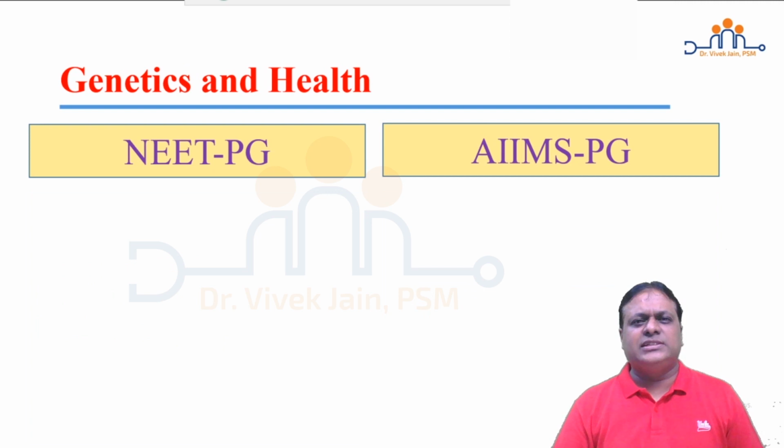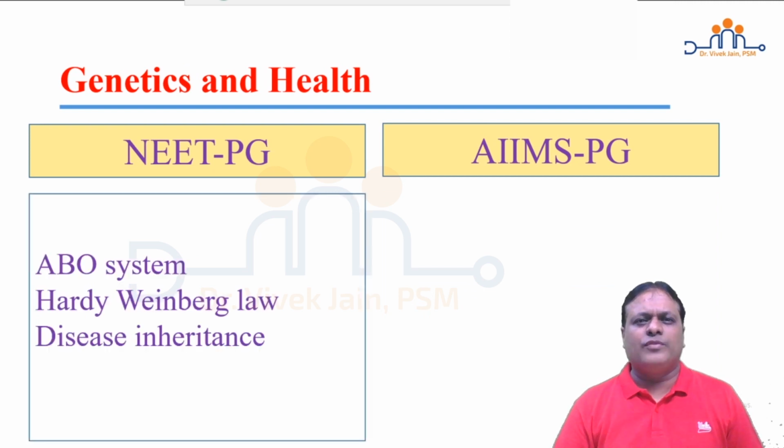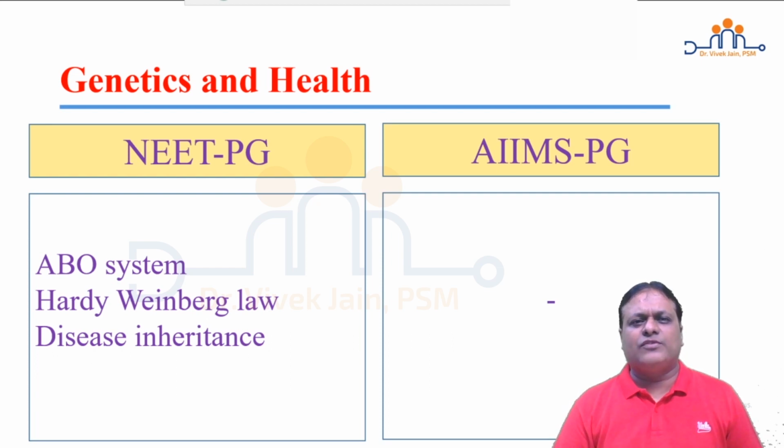Genetics and health, NEET PG focuses on ABO blood group system along with questions also from Bombay blood group. Hardy-Weinberg law of genetics, what is the meaning of this law and in which situation it is applicable, in which situation it is not applicable. Disease inheritance, whether they are autosomal or X-linked, whether they are dominant or recessive. A topic that you also read in physiology, biochemistry and medicine. Also you have to do it from PSM. You just need to know the common diseases follow which particular inheritance pattern. AIIMS PG, we generally don't get any question from genetics and health in PSM. Most of the questions are from genetics component of pathology.